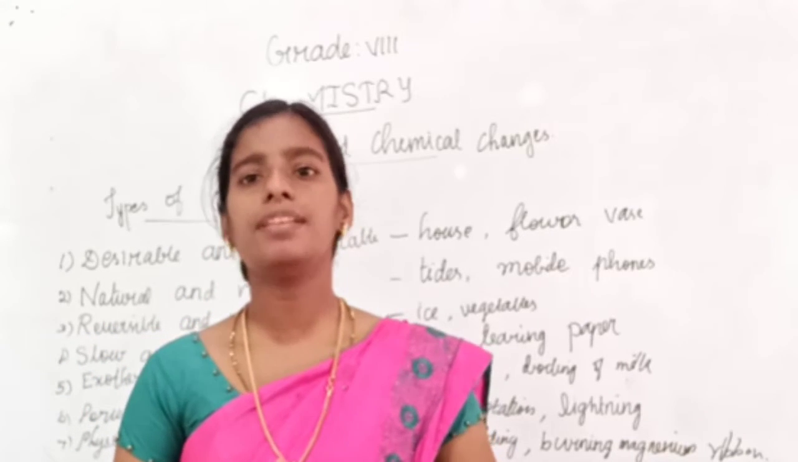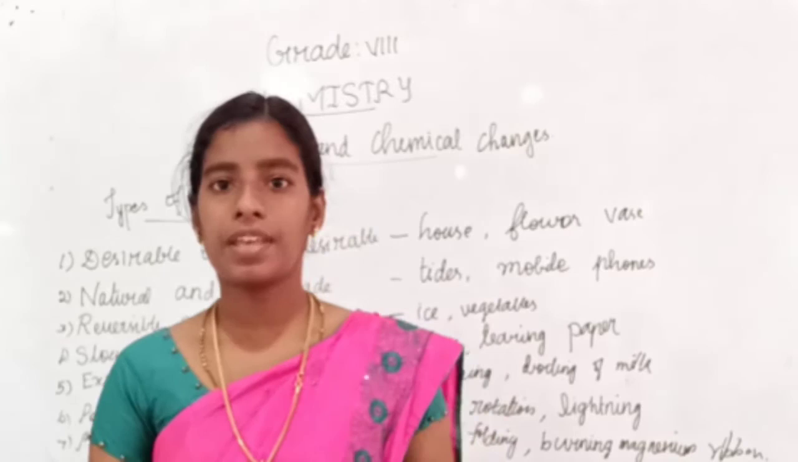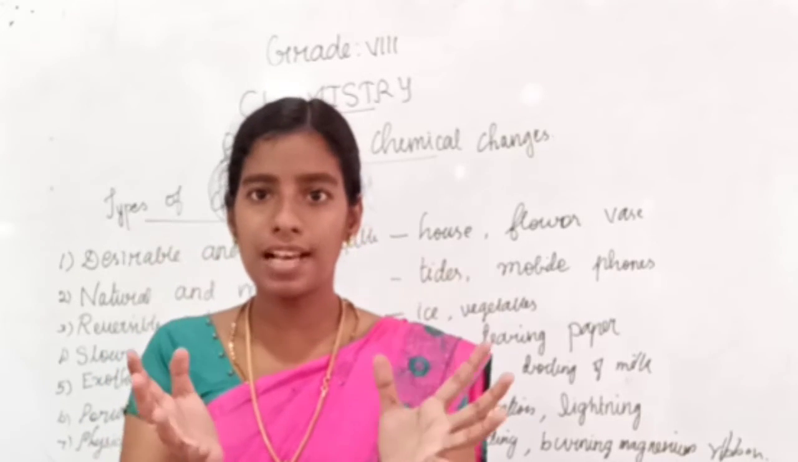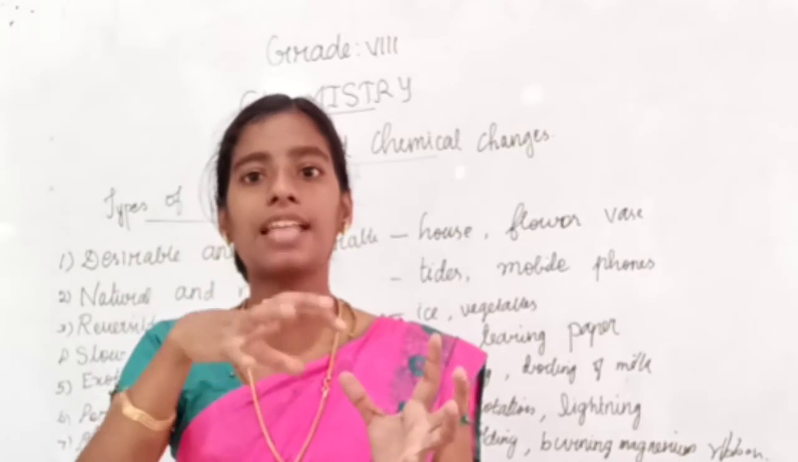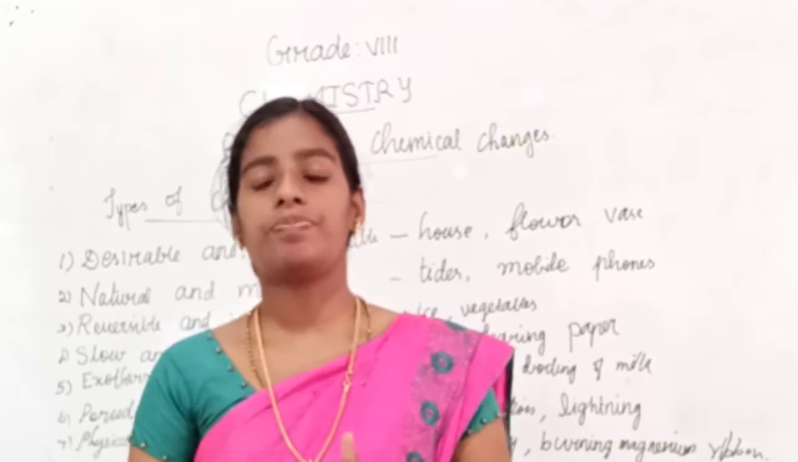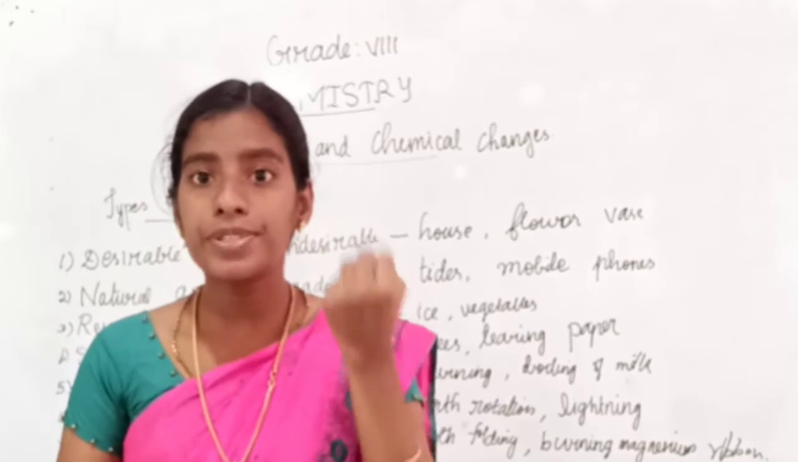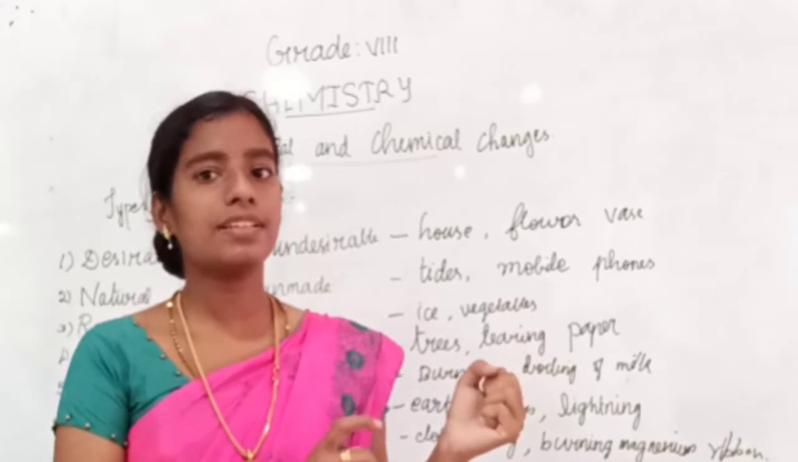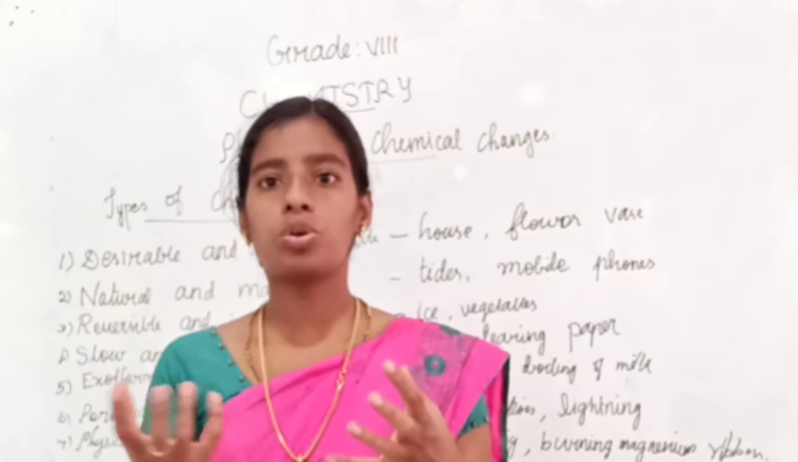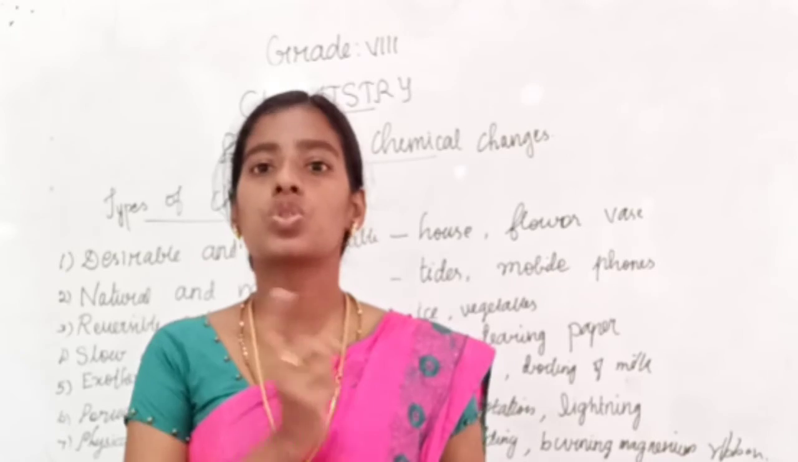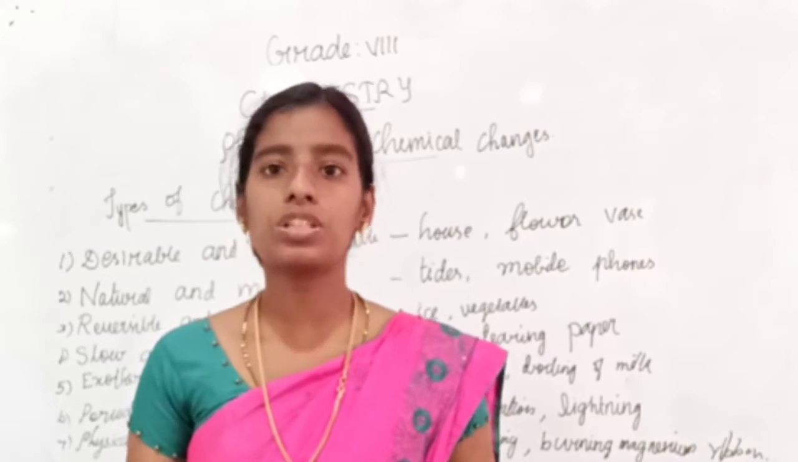Endothermic change example, cooking of vegetables. We switch on the stove and apply heat to the vessel so that the vegetable inside the vessel is cooked. So in endothermic change, the heat energy is absorbed. The change happening there is the vegetable is cooked, and in this change the heat energy is absorbed. So it is called endothermic change.